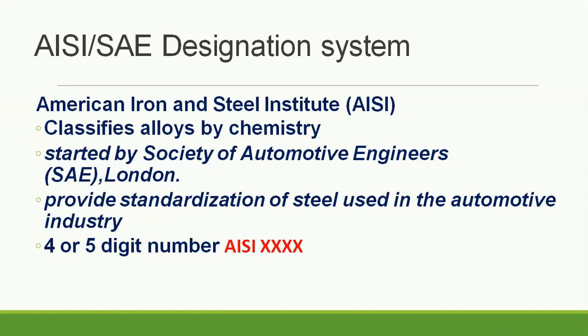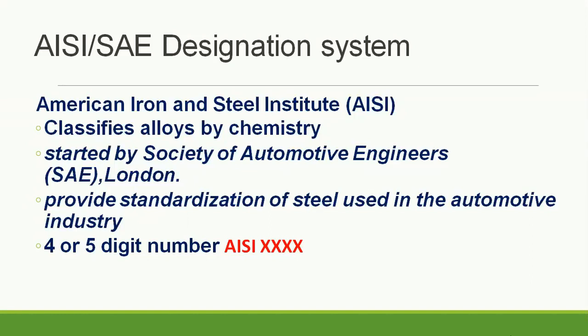Okay, so this AISI or SAE designation system classifies steel or alloys on the basis of their chemistry, that is, on the basis of their chemical composition. They basically provide standardization of steel used in the automotive industry. So these nomenclatures are more popular in the automobile or automotive industries.